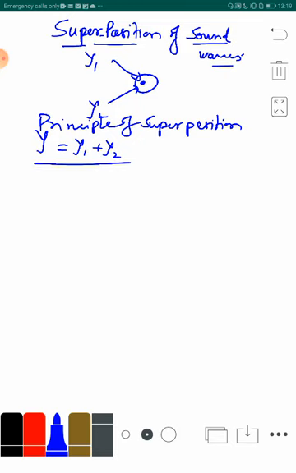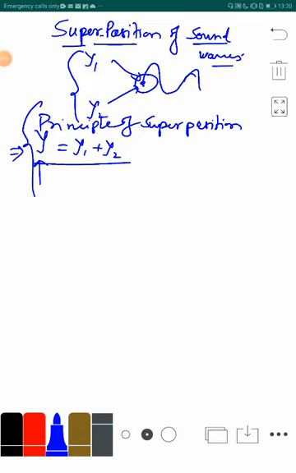Superposing means meeting at a point. So, whatever their individual displacements, they are just added in order to find the resultant displacement of the wave. These two waves will give rise to a new wave which will have some displacement, called the resultant displacement. It will be found by using this principle of superposition.